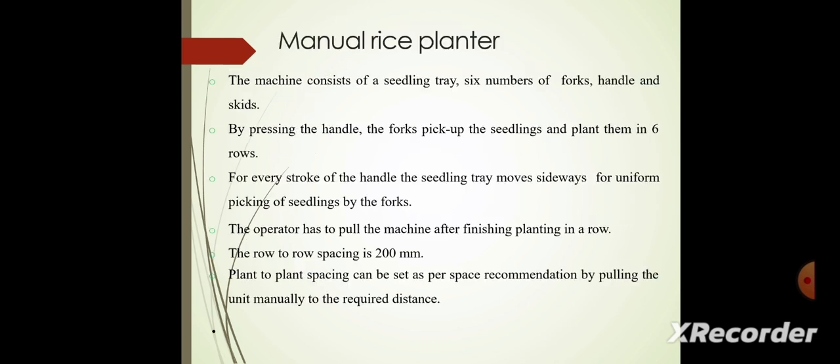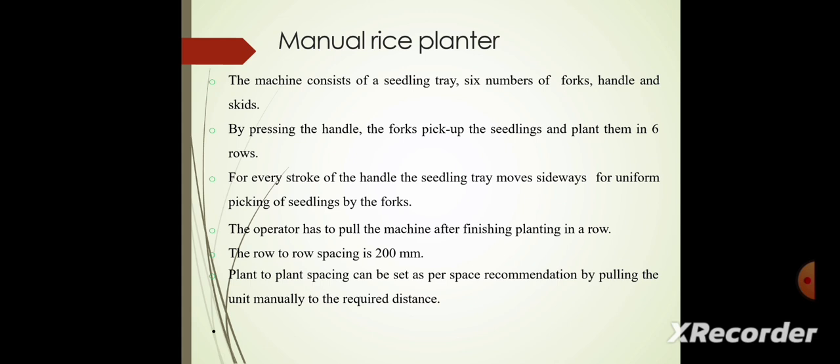Next, we see the manual rice planter. The machine consists of the seedling tray, six forks, the handle and the skids. By pressing the handle, the forks pick up the seedlings and plant them in rows. For every stroke of the handle, the seedling tray moves aside for uniform picking of seedlings by the forks. The operator has to pull the machine after finishing planting in a row.